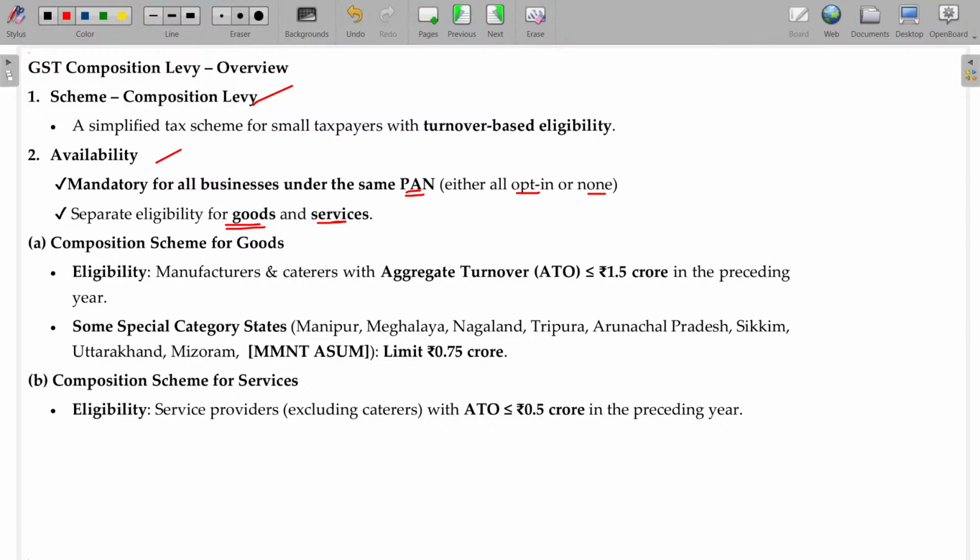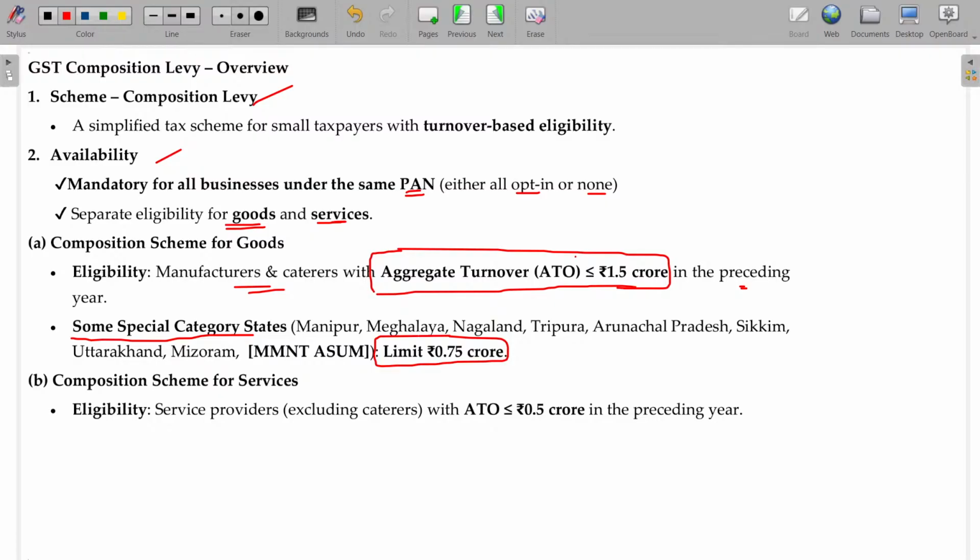And manufacturers and caterers, those having aggregate turnover less than or equal to 1.5 crores in the preceding year are eligible for the composition scheme, provided in case of some special category states that limit of 1.5 crore is restricted to only 0.75 crores. Is that okay? So the states are now categorized as special category states and general states. In case of special category states, know that 1.5 crore is restricted to only 75 lakhs. We'll see all these limits along with the registration chapter under section 22, right?